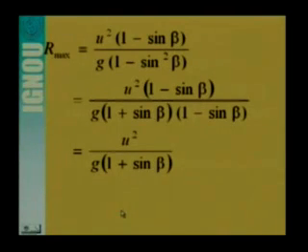Now we can also get another expression for the maximum range, because cos square beta we can write as 1 minus sine square beta, that is equal to 1 plus sine beta times 1 minus sine beta, and the 1 minus sine beta will cancel out. So we can get another expression for the maximum range, R max is equal to u square by g times 1 plus sine beta. So this is the expression for the maximum range.